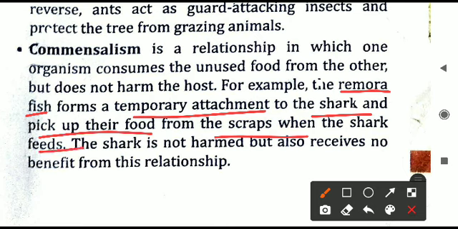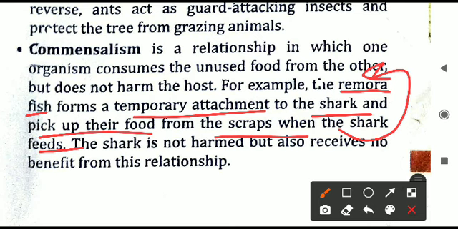The shark is eating its normal food. After it has eaten, some food will be remaining. Whatever food is remaining, that the remora fish will eat. So it will only use the unused food, and it is on the body of the shark. It attaches, not living there. It temporarily attaches only to obtain the food.